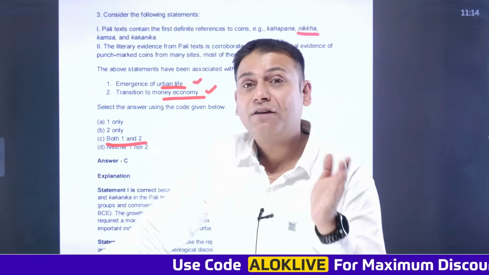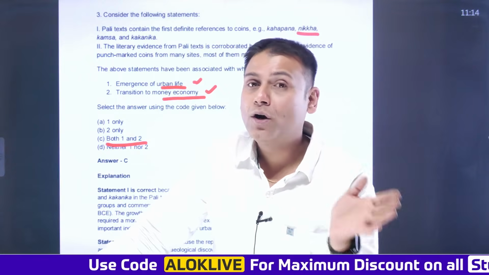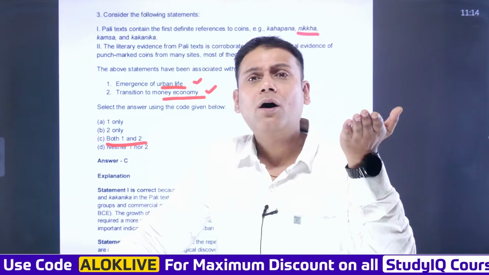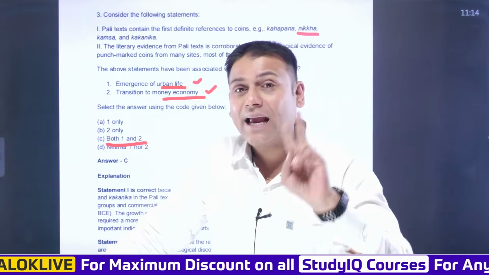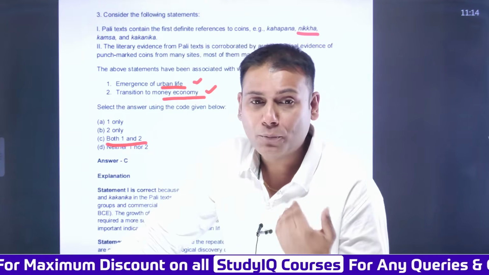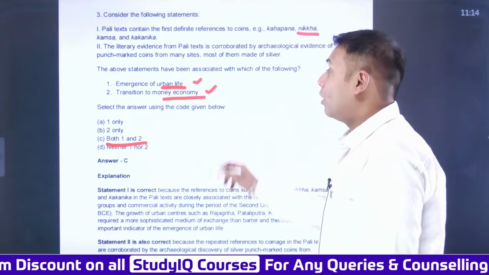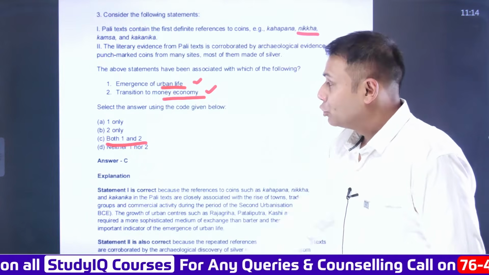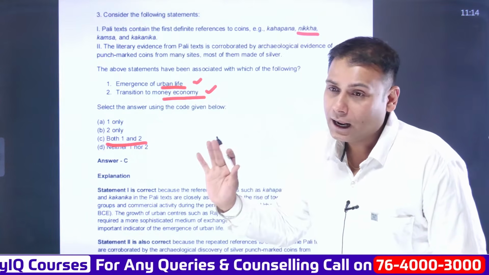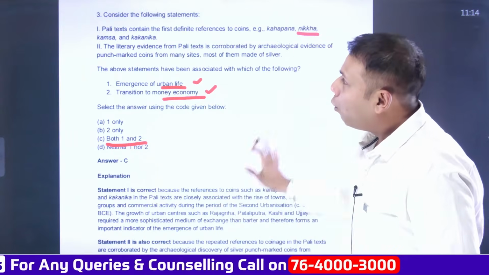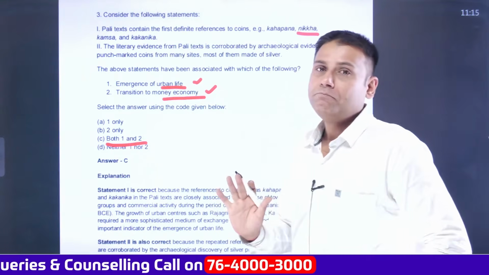Apart from this, there was development or migration of people from the rural to the urban areas. So that led to a rise of urban life. And secondly, there came into prominence the transition into money economy from the barter system. So here both the statements are correct. So from here, what can be inferred?